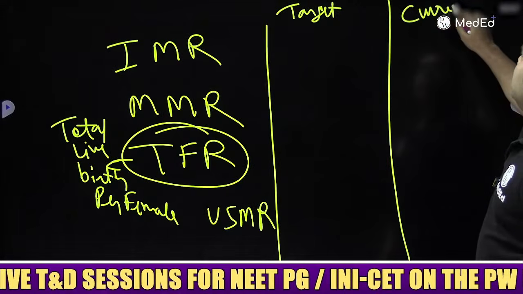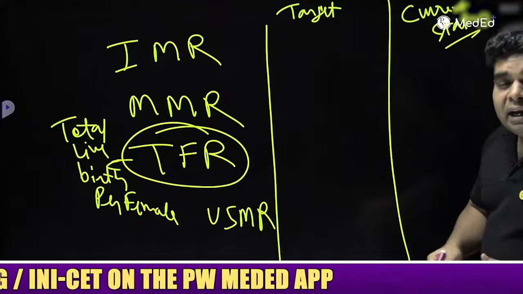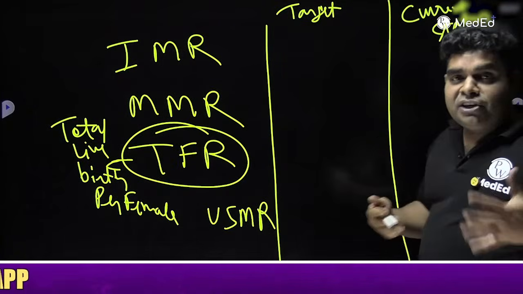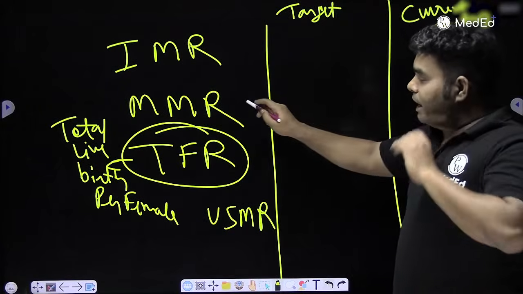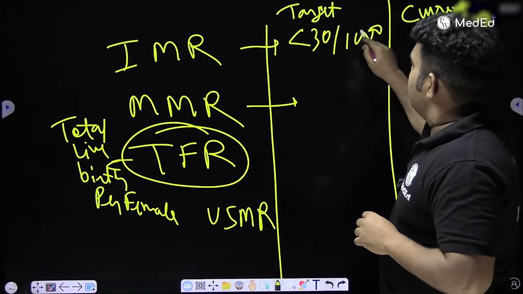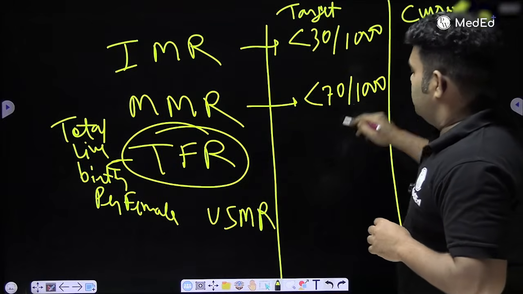They ask in the exam only the target. But some people will tell you the current status, saying that it is recent and all. In the last 30 years, they have never asked current status. So if anyone is teaching you this data again and again, it is a useless question. They only ask the target, and that too only of MMR and IMR, already discussed: less than 30 per 1,000 and less than 70 per lakh.